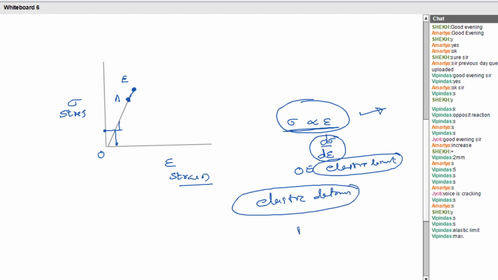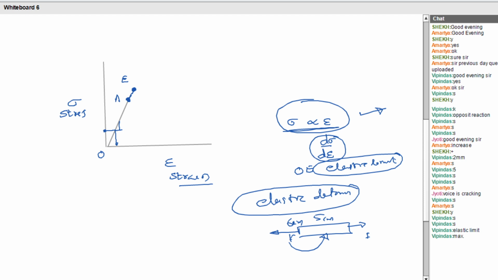I am going to take a material which has a 5 centimeter length, and give a tensile load to that, and it is elongated to 6 centimeter. That is within the elastic limit. When I release this load, it will come back to 5 centimeter, the original dimension.